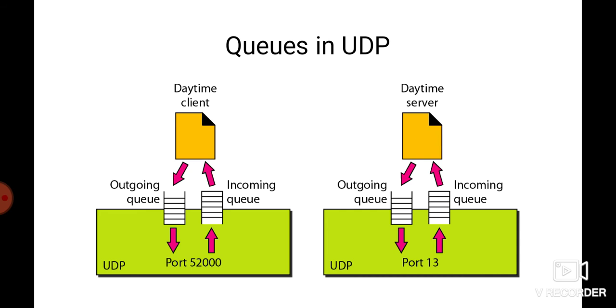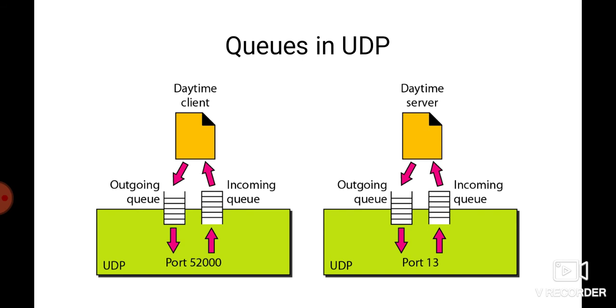The queues opened by the client are identified by ephemeral port numbers. We have already discussed that. The queues function as long as the process is running. When the process terminates, the queues are destroyed. So the port number will be given randomly whenever a process is running, and whenever the process is destroyed, the queue will also be destroyed.